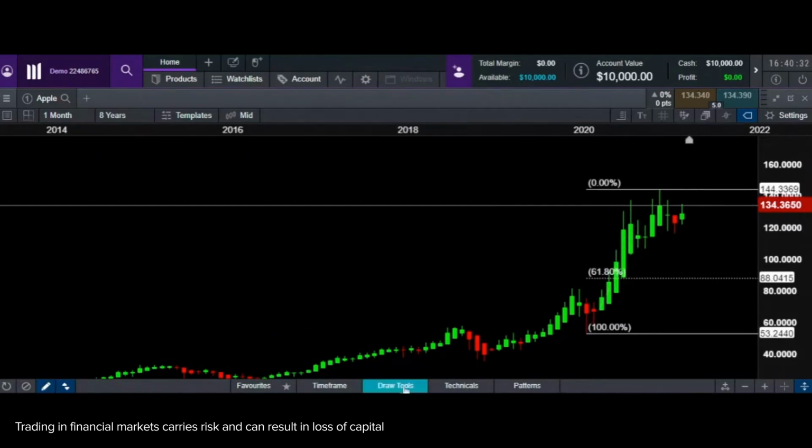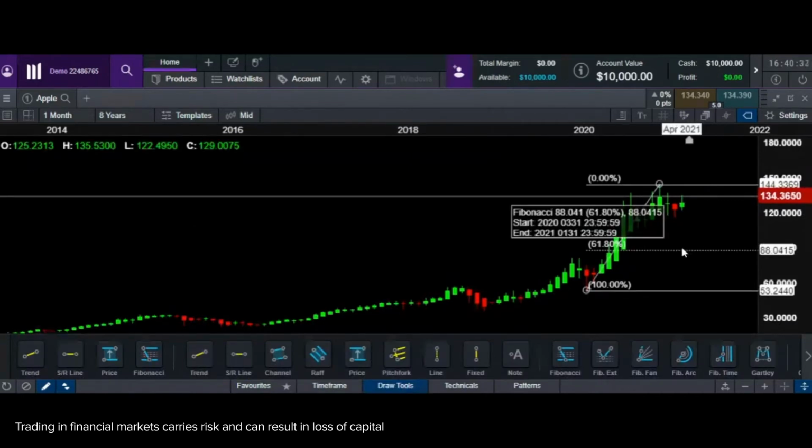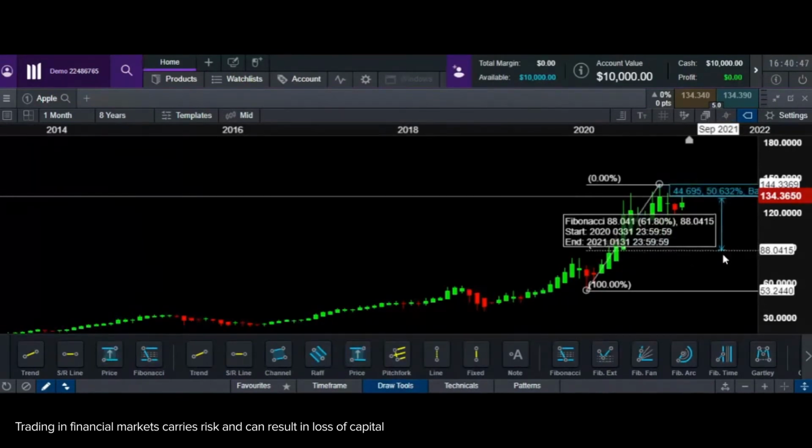Now let's look at a scenario where we buy at today's price and not wait for a discounted price. Let's assume we bought it today and the market starts dropping. So let's say it drops back to 61.8. You're going to make a loss of 50% if it drops all the way from here till here. Right now, the current price is almost 134. It could drop till $88, right?